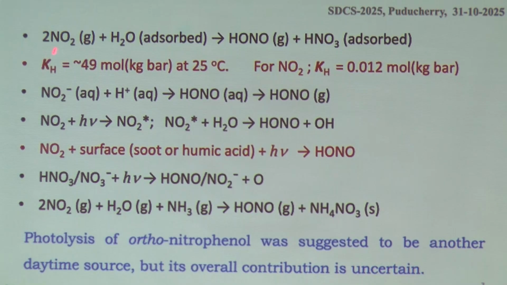So what could be the different sources? Many people are trying in different ways. These are the common ones. The reaction of nitrogen dioxide is the main source of gaseous nitrous acid. In the gas phase, the reaction of nitrogen dioxide and water, it has been predicted, almost does not occur. The reaction always occurs with nitrogen dioxide and water in the adsorbed state. And because of Henry's law constant, the solubility of nitrous acid, HONO, in water is very small. So it always comes into the gas phase, and nitric acid remains in the adsorbed state.